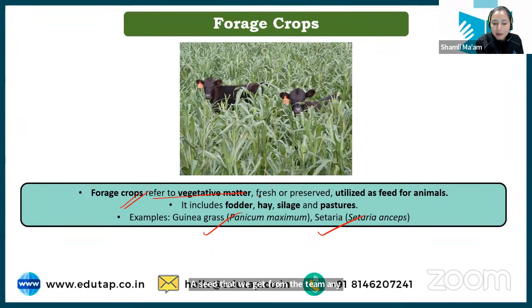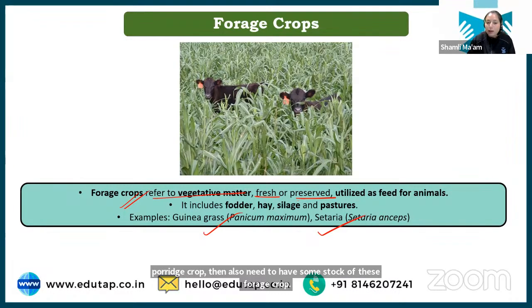It can be used fresh or preserved. A farmer can go to the field, cut the forage crop and feed it to the livestock. Otherwise, the farmer can cut the crop and preserve it, because sometimes during the off season there is a lack of forage crop, and the farmer needs to have some stock for feeding the livestock.